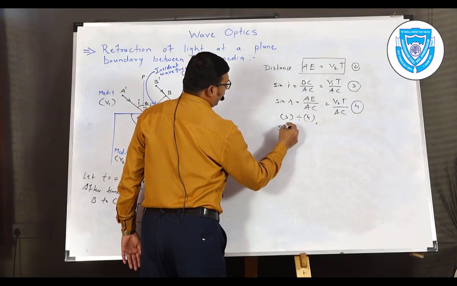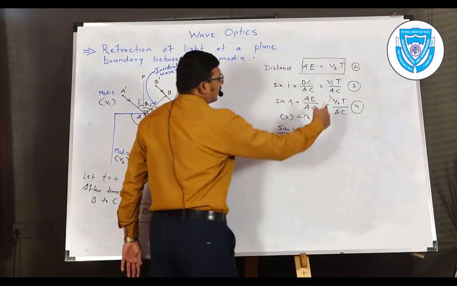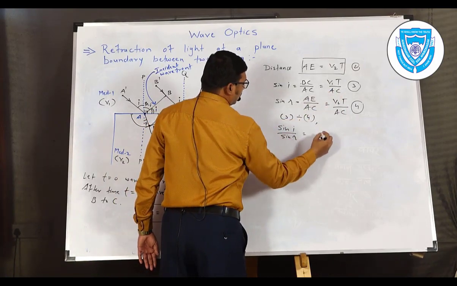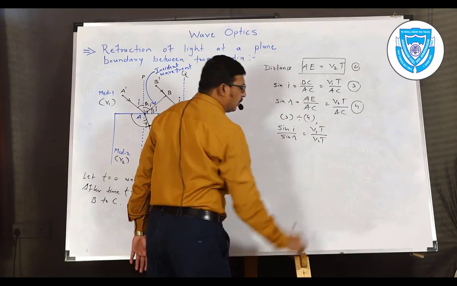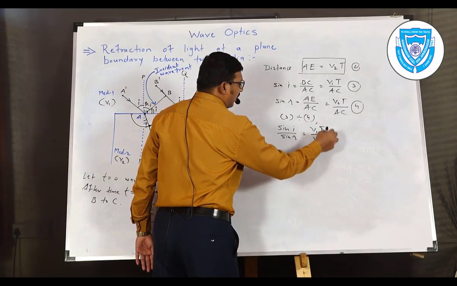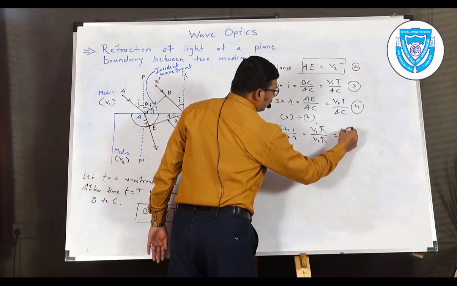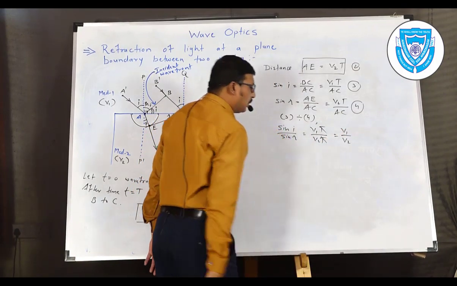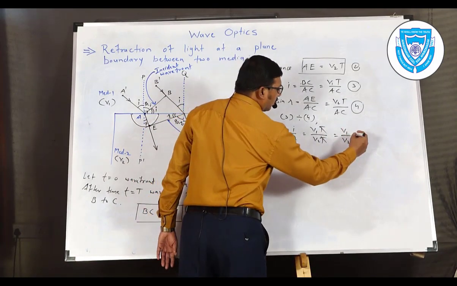Sine I divided by sine R is equal to V1 into T divided by V2 into T. AC gets cancelled, and T also gets cancelled. So we have V1 divided by V2, velocity in the first medium divided by velocity in the second medium. Now we know that